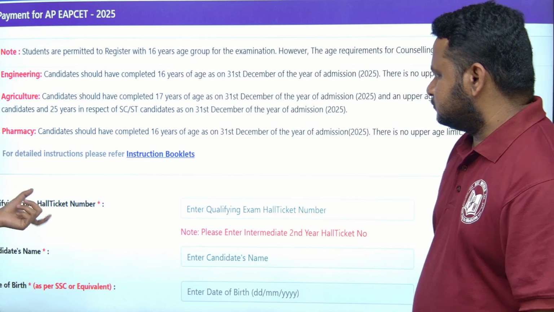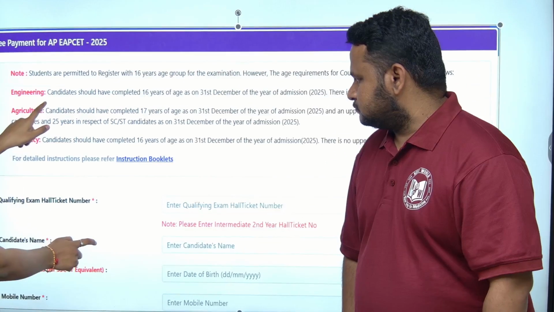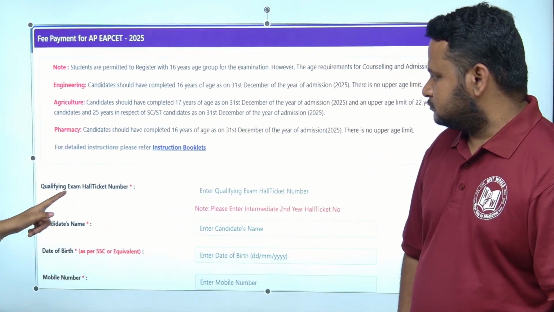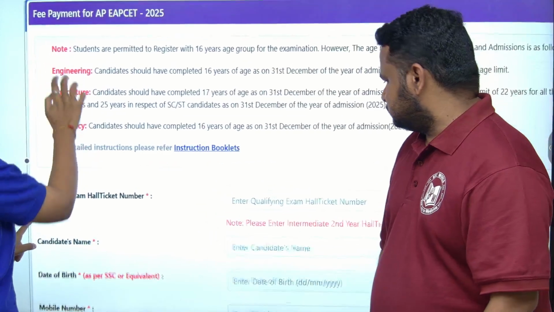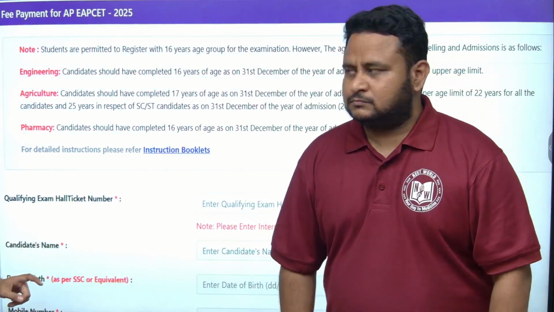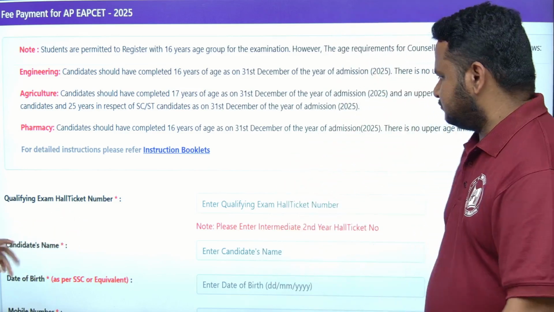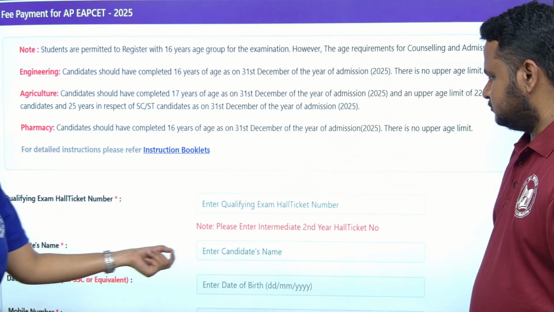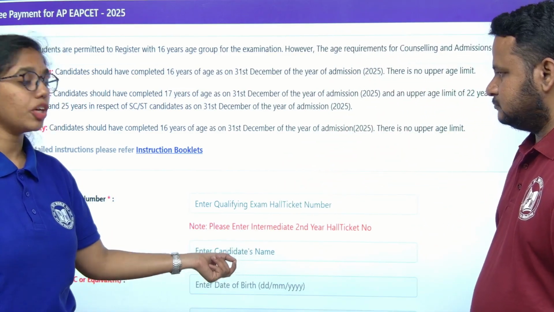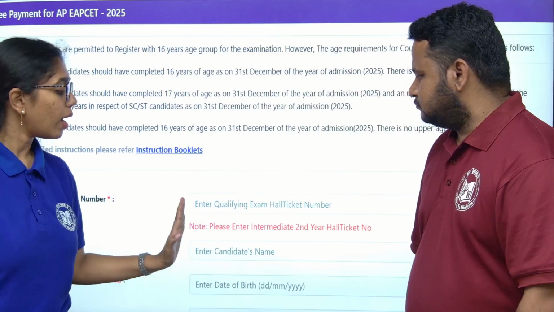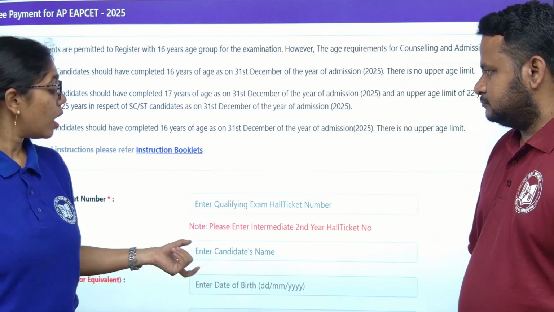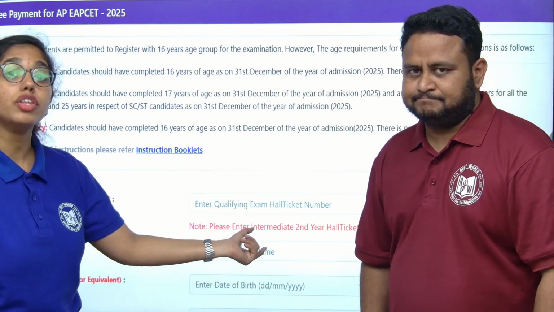Then, beginning with the first step, you have to fill in your qualifying exam hall ticket number. That means your intermediate qualifying exam hall ticket number. Next, the candidate's name, the same as you entered in your intermediate or SSC memos. The same alphabet and the same pattern of your name should be there, with your surname.